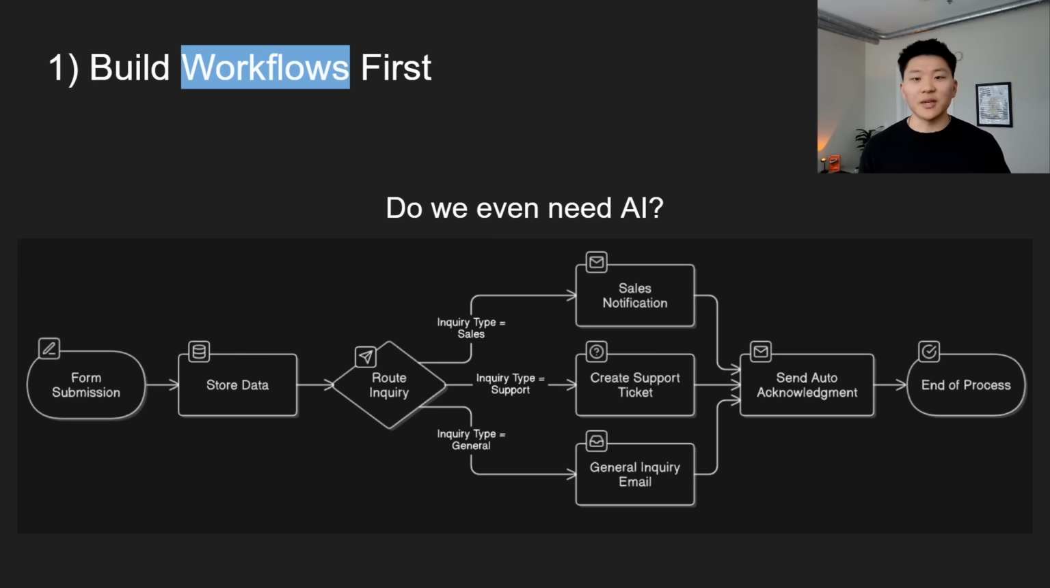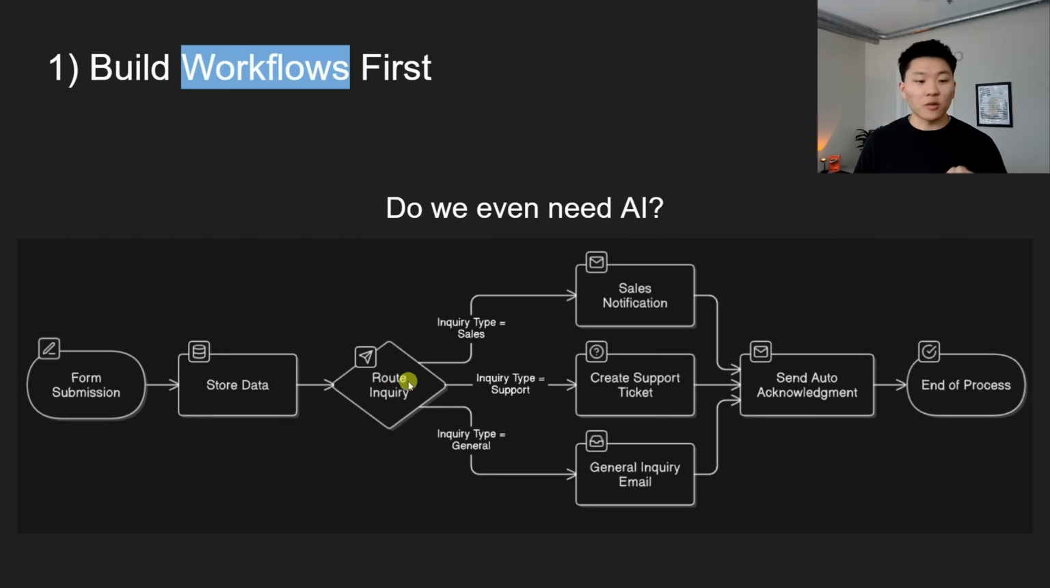A lot of times they'll come in thinking they need an AI agent or two. And when we really start to break down the process, I realize this doesn't need to be an agent. This could be an AI workflow. Then we break down the process even more, and I'm like, we don't even need AI here. We just need rule-based automation, where we send data from A to B and do some manipulation in the middle. So let's look at this flowchart, for example. Here we have a form submission. We're going to store data. We're going to route it based on whether it's sales, support, or general. We'll have that ticket or notification, send an automated acknowledgement, and then end the process. So this could be a case where we don't even need AI.